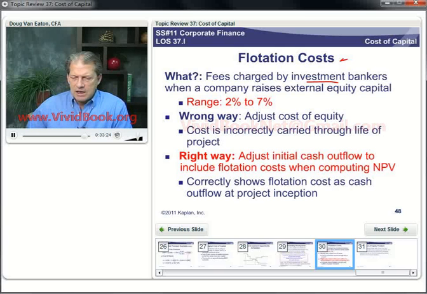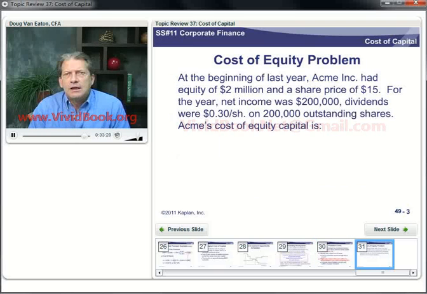And our last slide here is a problem for you. At the beginning of last year, Acme had equity of $2 million, and a share price of $15. For the year, the net income was $200,000. Dividends were 30 cents a share on 200,000 shares outstanding. What's Acme's cost of equity capital? So let me give you just a minute to wrestle with that.